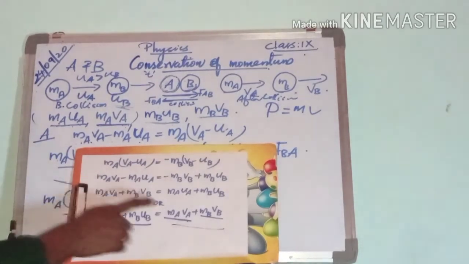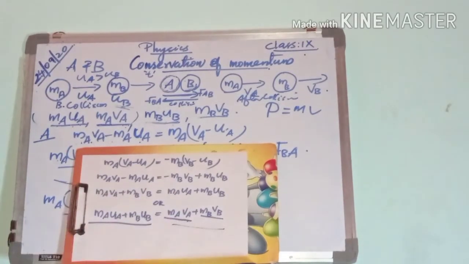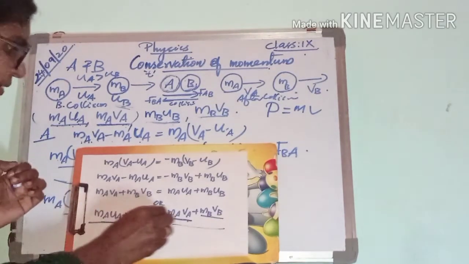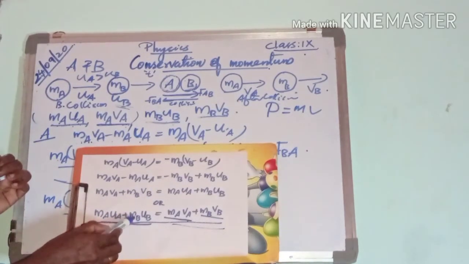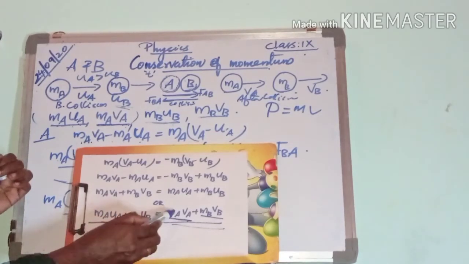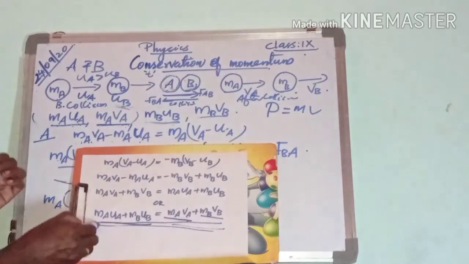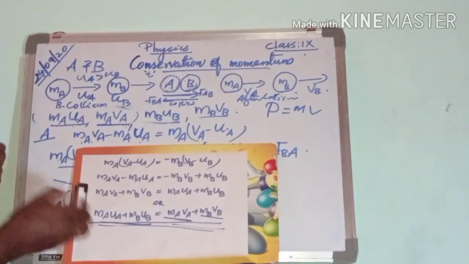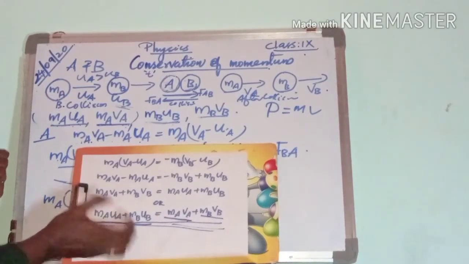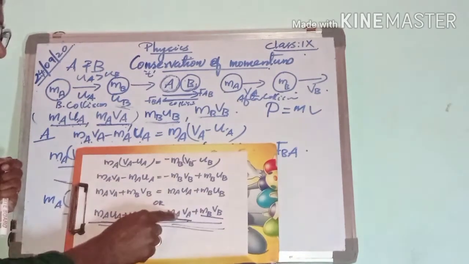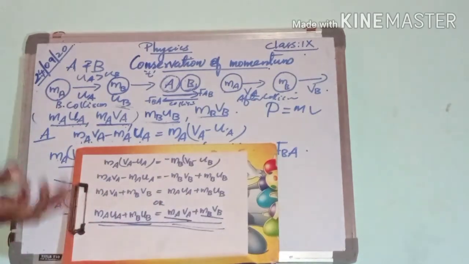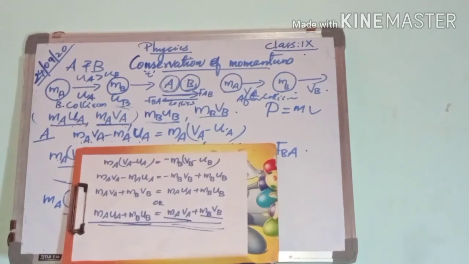And this full thing, MAUA plus MBUB equal to MAVA plus MBVB, represents that the sum of momenta of two balls before collision is equal to the sum of momenta of two balls after collision. Isn't it?